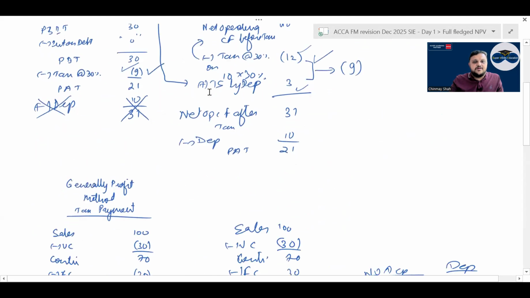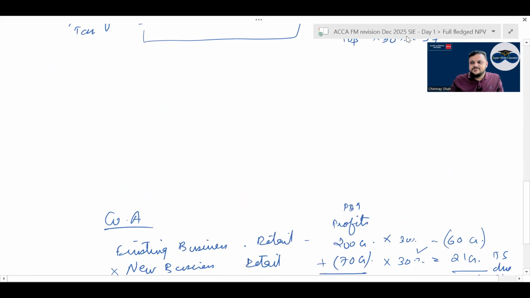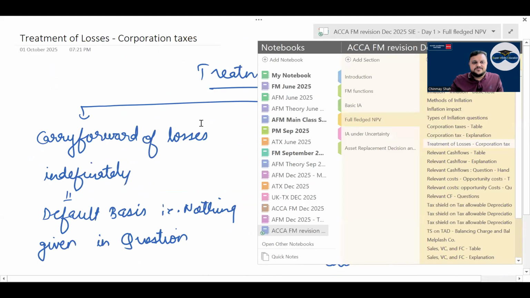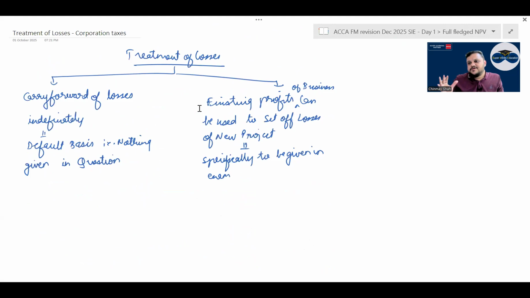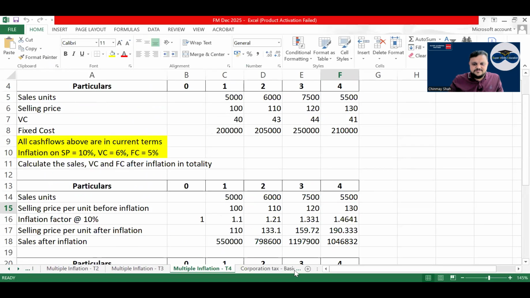Then if there are losses, correct? If there is treatment of losses, right? Two things: you can carry forward the loss indefinitely. Then you could do what? Let's say there is a loss in a year. You carry forward the loss. I must have done a question here on the losses.